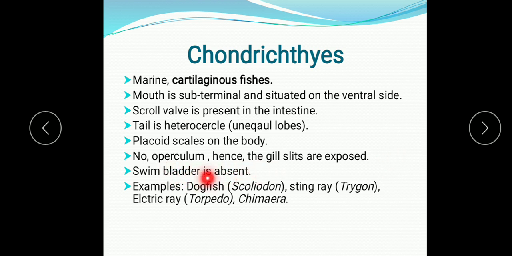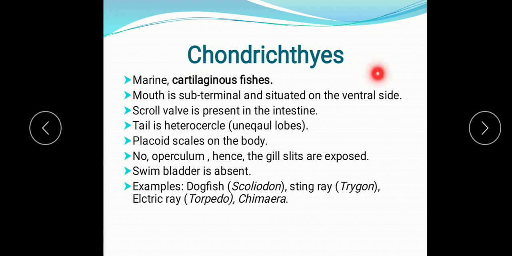Swim bladder is actually that gas or air containing organ which is responsible for making the body float in the water, does not allow the animal to sink, but it is absent in Chondrichthyes. So they have to swim actively to avoid sinking in the water. So they continuously swim because swim bladder is absent in them. Examples are dogfish, Scoliodon, the stingray, Trygon, electric ray, torpedo and chimera.